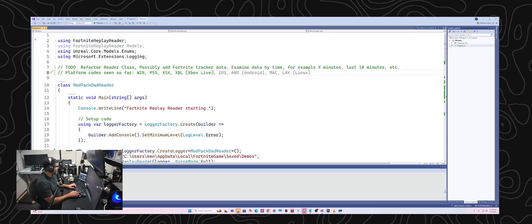Okay, so XBL, Xbox Live. Is that the streaming Xbox where you just stream the game and you don't actually run it on your computer? I wonder if that's what they mean. That would be interesting to know, because I was assuming that if you were streaming the game, it would just show up as whatever platform you're streaming on. I know Nvidia has GeForce Now, where you can stream the game from a computer in a data center, but it's just a Windows PC. Maybe Xbox Live must have its own unique identifier. That's pretty cool.